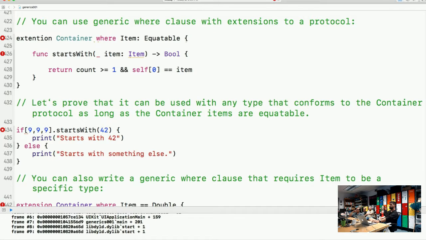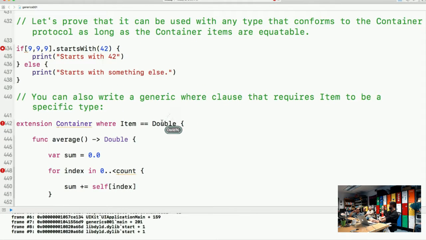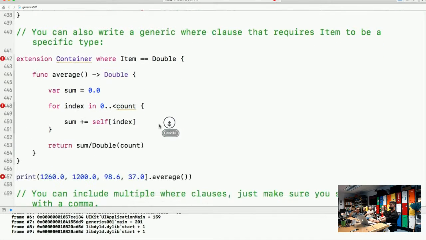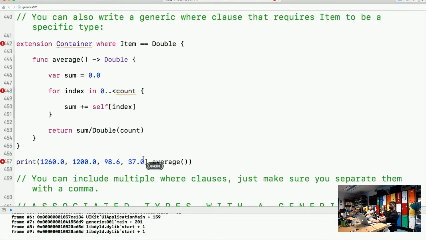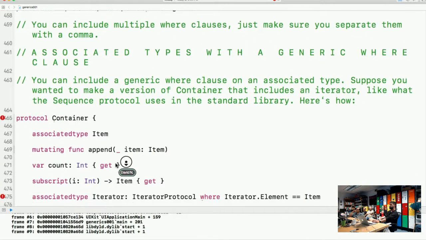You can also write a generic where clause that requires Item to be a specific type. So we have it defined right here as our explicit type that we want to deal with, a Double. Here we go. And we're using doubles. You can include multiple where clauses. Just make sure you separate them with a comma.